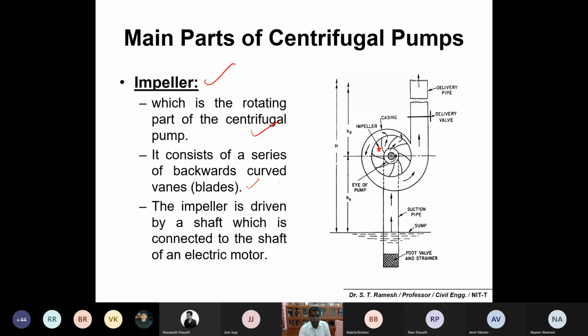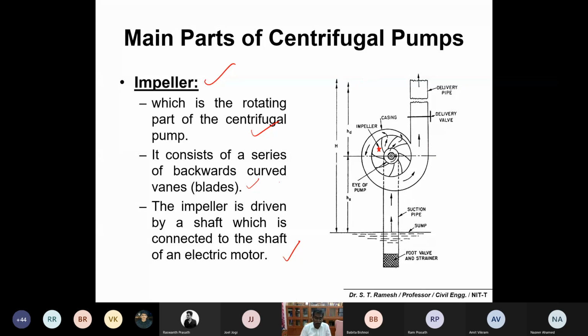So the impeller is the rotating part of a centrifugal pump, which consists of a series of backward curved vanes, otherwise called the blades. This impeller is driven by a shaft which is connected to the shaft of an electric motor. So please make a note on how the operation of this centrifugal pump works also. So the impeller is important.